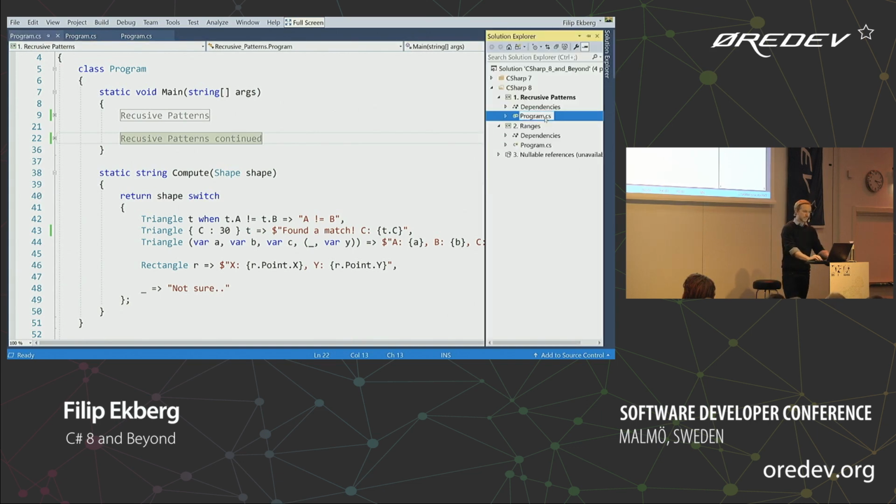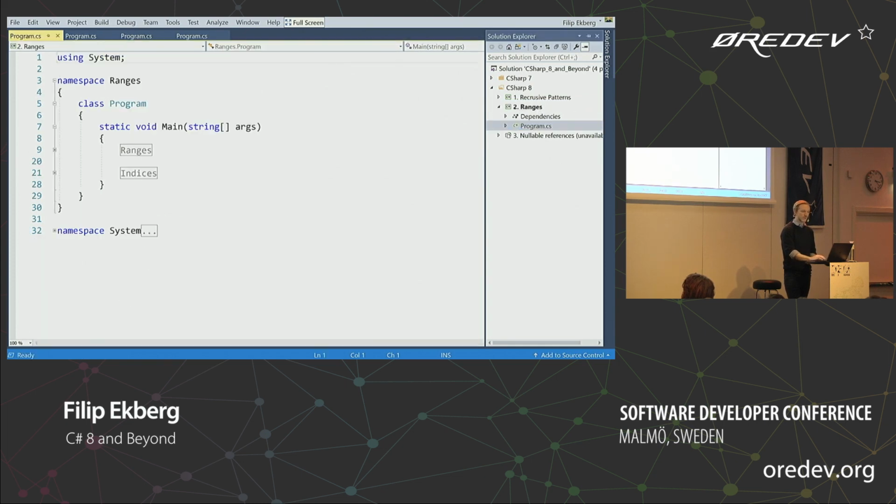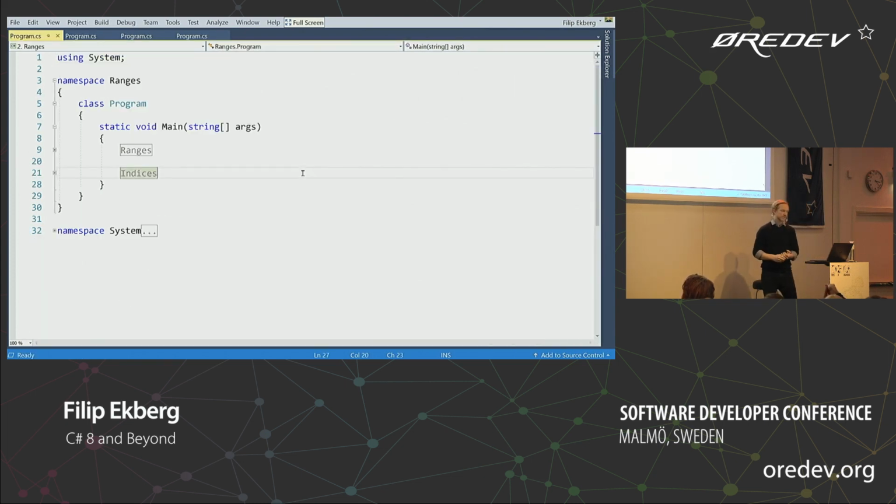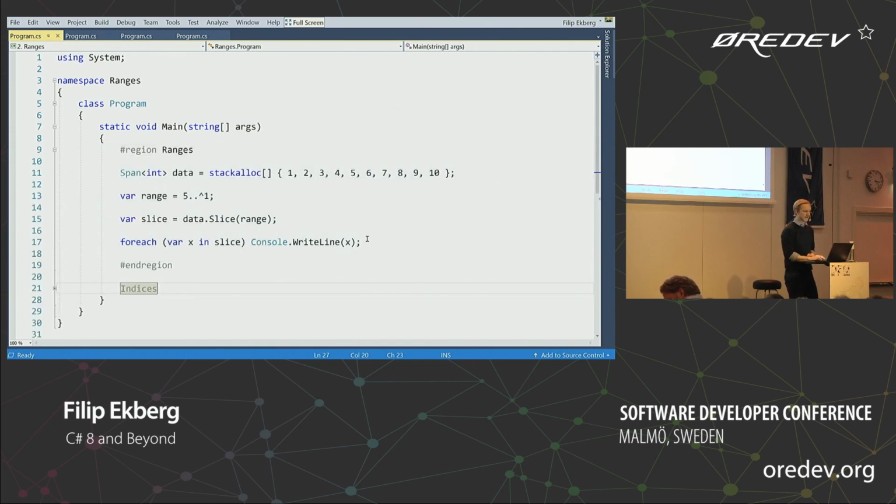So the next one is ranges. Now, this example here also involves a few things added to C# 7. Ranges is a way for us to work with collections of data. If you're coming from Python or other languages where you can say, give me a subset of data, and do that with a really nice annotation in the language, you'll kind of feel that you're familiar.